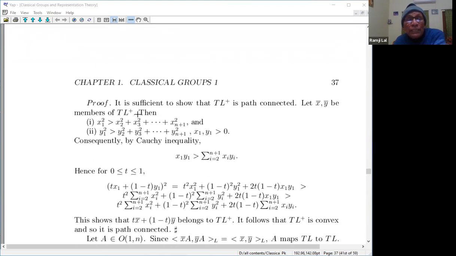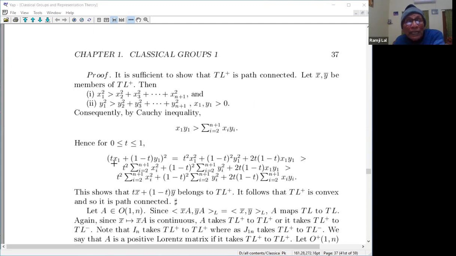Here is the equation. You can easily see, it is sufficient to show TL plus is path connected. Let x bar, y bar be members of TL plus. So x1 square is greater than 0 because -x1 square plus x2 square plus ... plus xn plus 1 square is -1. Y1 square is also greater than 0, and x1 is greater than 0, y1 is greater than 0. Consequently, by the Cauchy inequality, x1 y1 is greater than or equal to the square root of this thing. That is very clear.